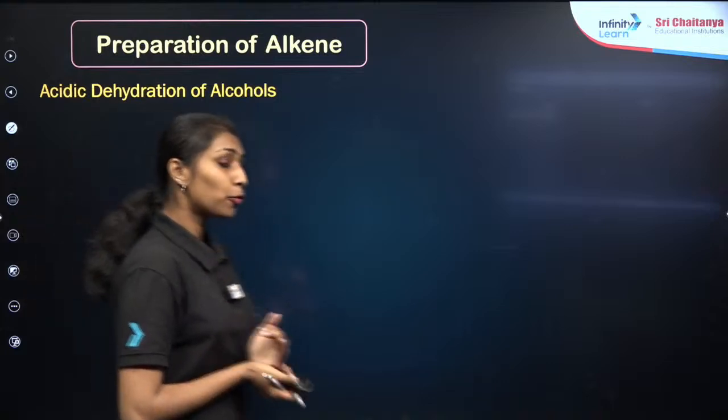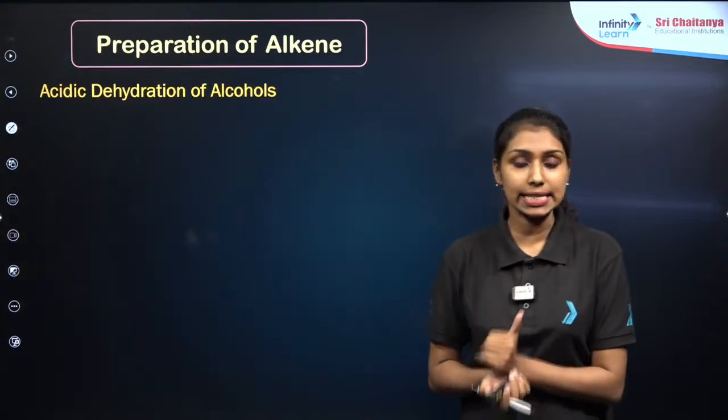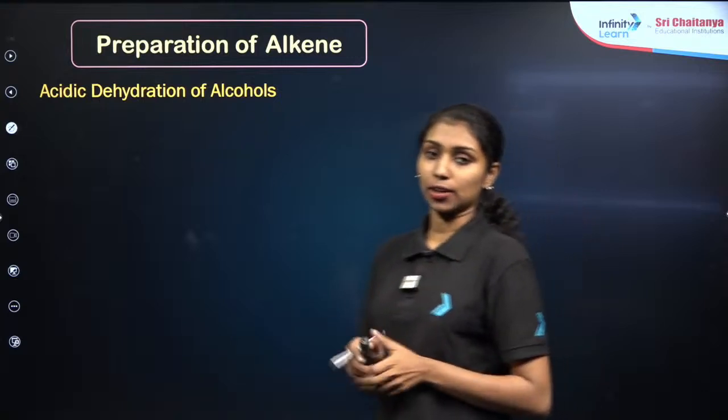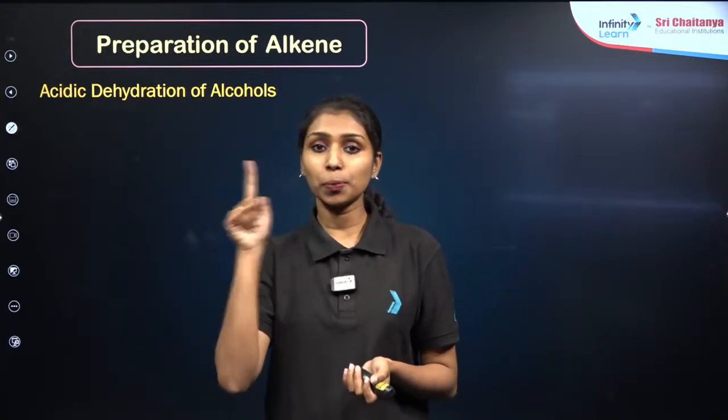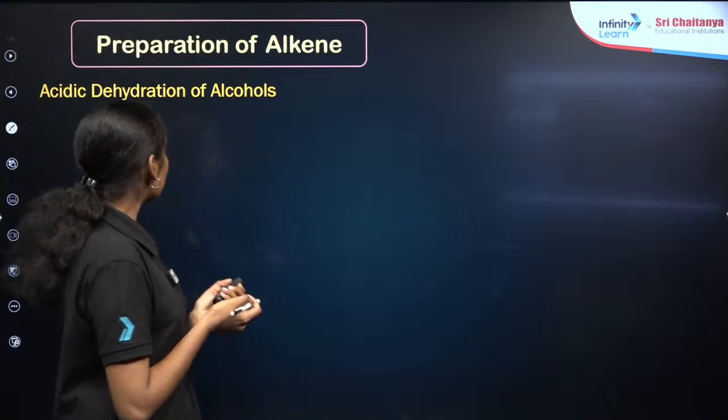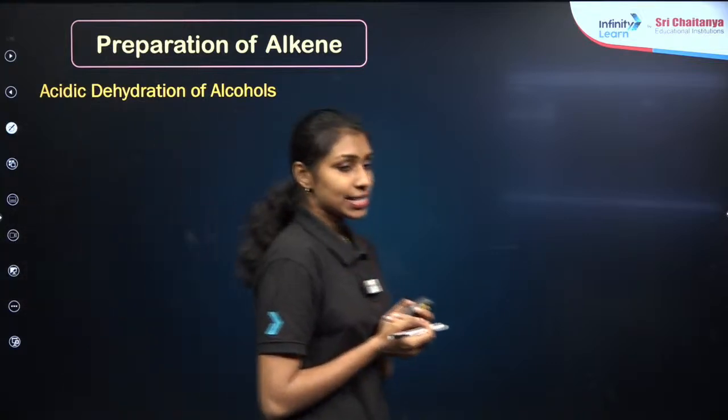Now the last method of preparation of alkenes is the preparation from alcohols. You may have an idea about alcohols. The compounds which contain the OH group as the functional group are known as alcohols. So let us do the acidic dehydration.